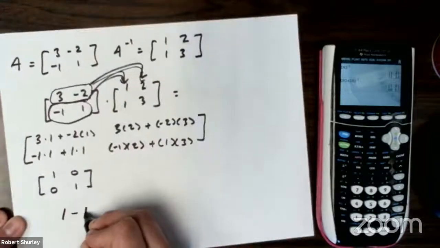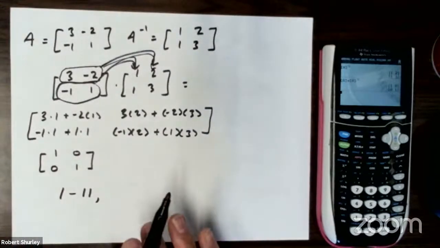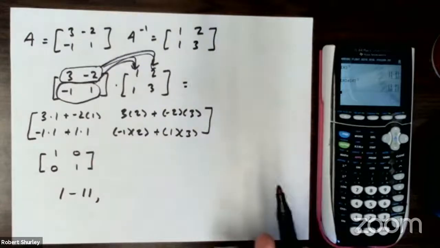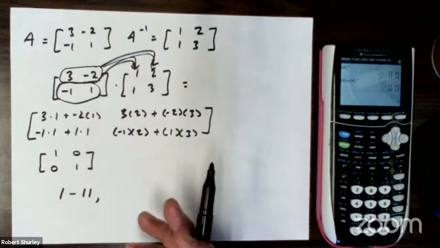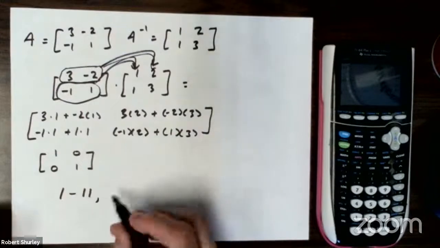So 1 through 11 just asks you to multiply those to find out if they're inverses of each other, right? When you multiply them, if you get the identity, you know they're inverses. These will be all odd. The next part, I want you to find the inverse. It tells you to do it by hand, but you don't have to worry about that. You do it in the calculator.